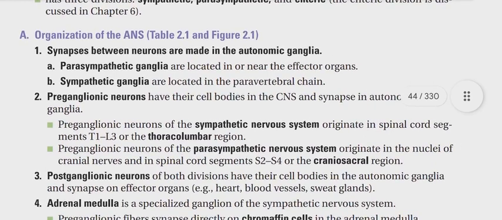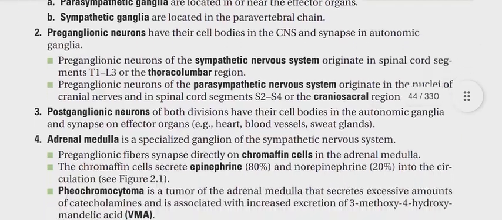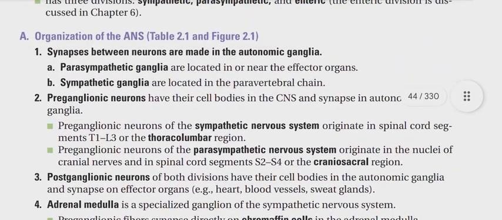Organization of autonomic nervous system. It is organized in four parts. Number 1, synapses between neurons are made in the autonomic ganglia. Synapses are of two types. Number 1, parasympathetic, and number 2, sympathetic. Parasympathetic ganglia are located in or near the effector organ. Sympathetic ganglia are located in the paravertebral chain.